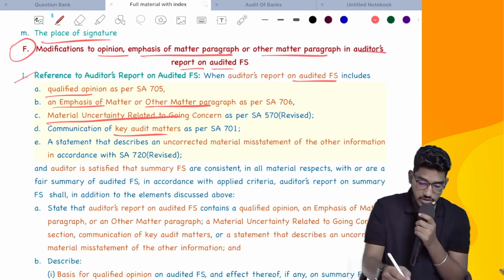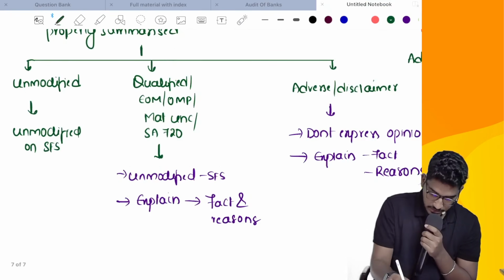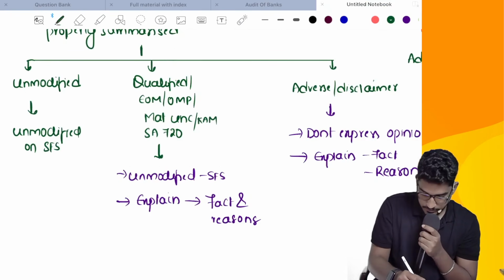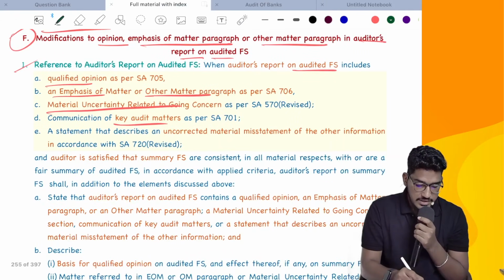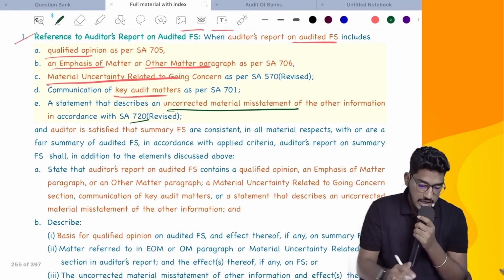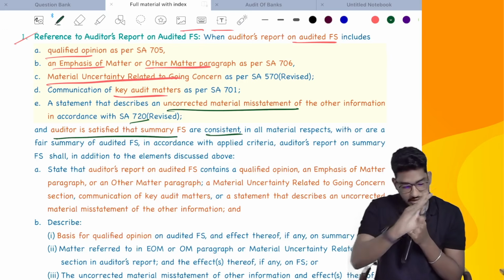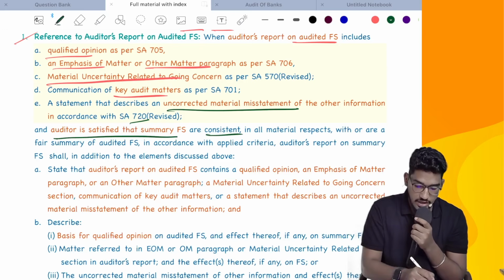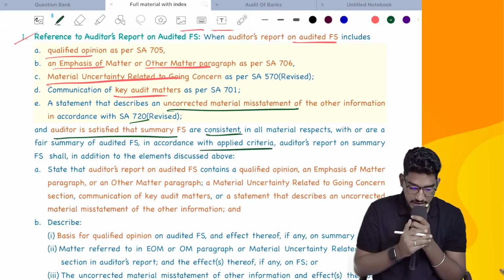Here even they have added key audit matter. In the chart I did not do it, so just add that line also, key audit matter, even if there is a key audit matter, right? Or a statement that describes an uncorrected material misstatement in other information as per SA 800. And the auditor is satisfied that summary financial statements are consistent in all material respects with, or a fair summary of, audited financial statements in accordance with applied criteria.